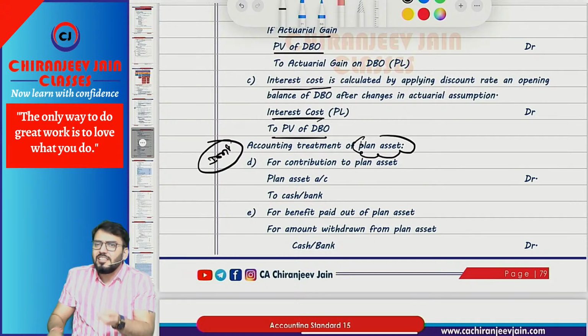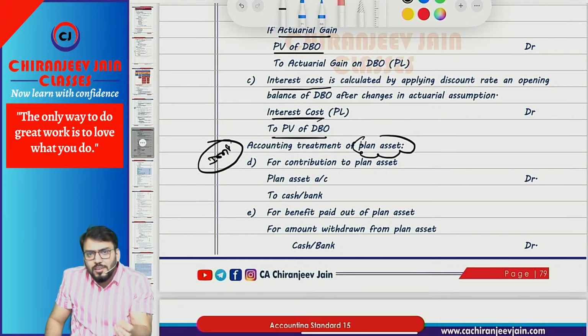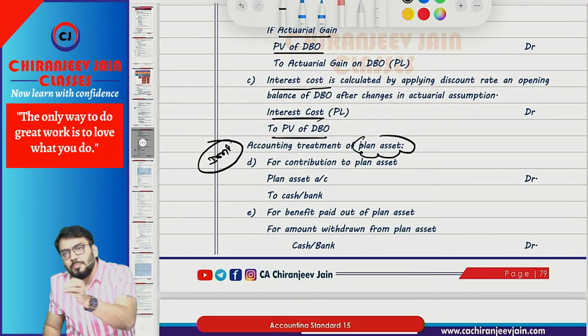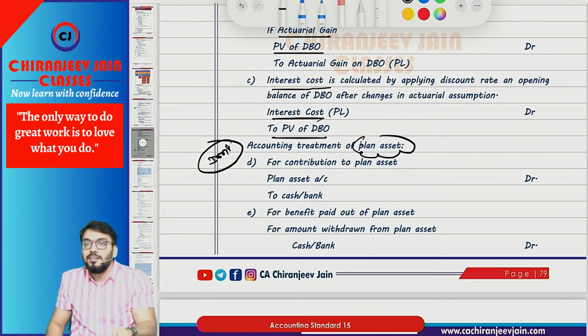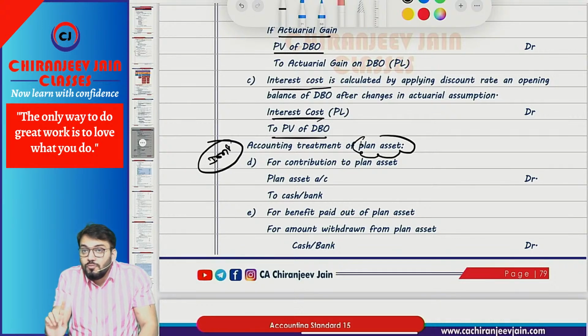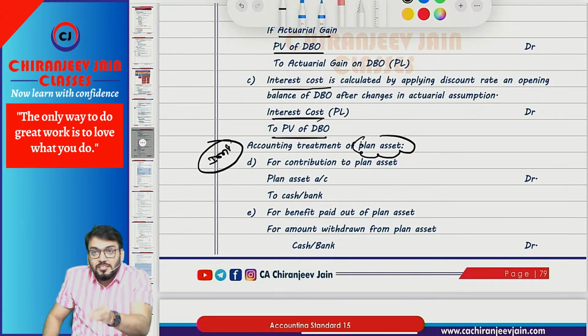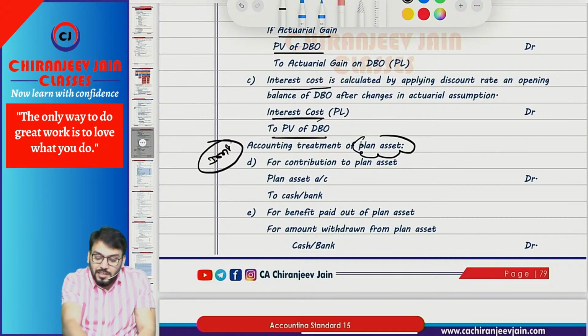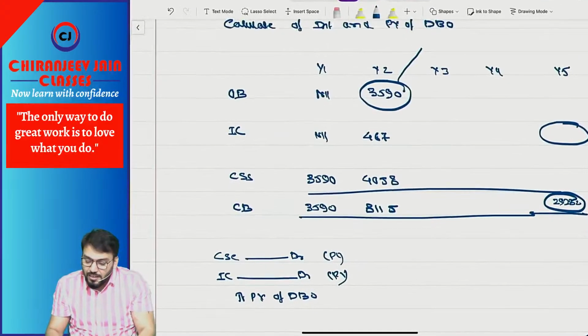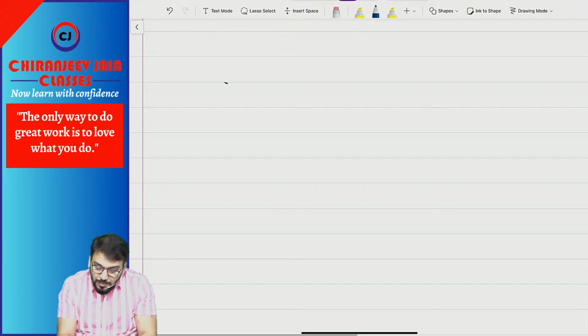But in this case, it is just like an investment. The amount was contributed to whom? A plan asset. The plan asset will return the amount to whom? Employer. Therefore, all the risk, whether investment risk or actuarial risk, will fall on whom? Employer. Therefore, it is just like an asset, and in the books of the entity we will recognize a plan asset. Understood? Now, can I say we need to prepare one plan asset account? We need to prepare which account?